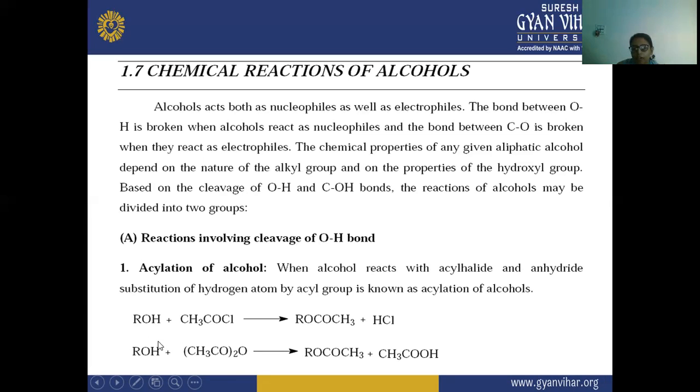We substitute this hydrogen from here, and CH3CO reacts with this H, and there is a formation of acetic acid plus the acyl compound, where this H is replaced by this acyl group, that is CH3CO. That is why the reaction is known as acylation of alcohol.